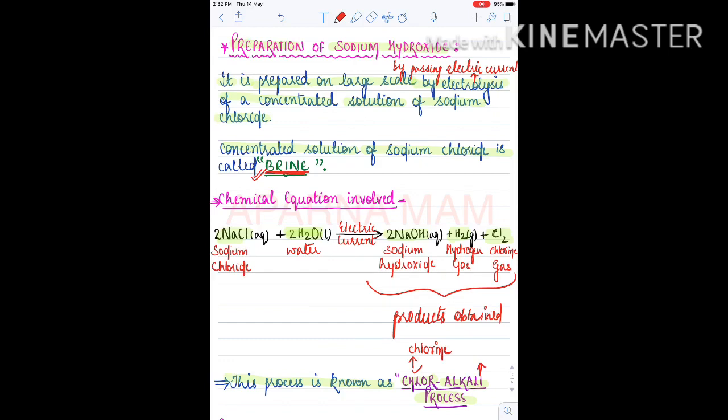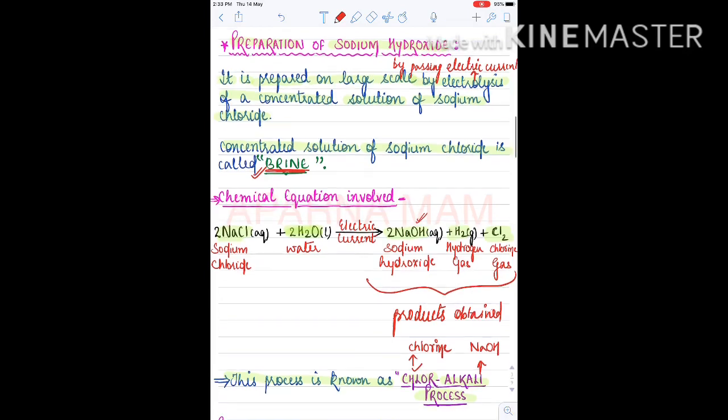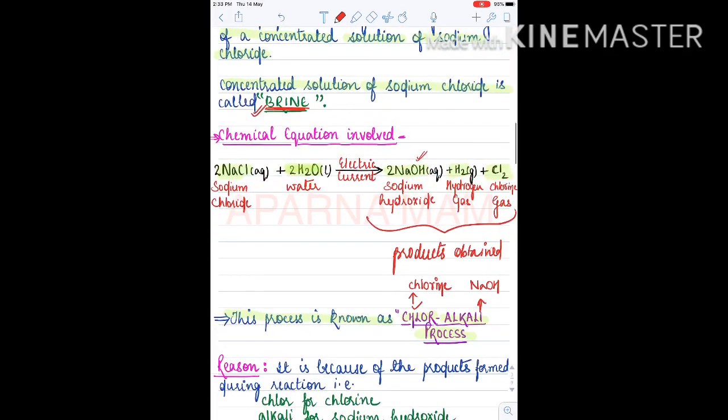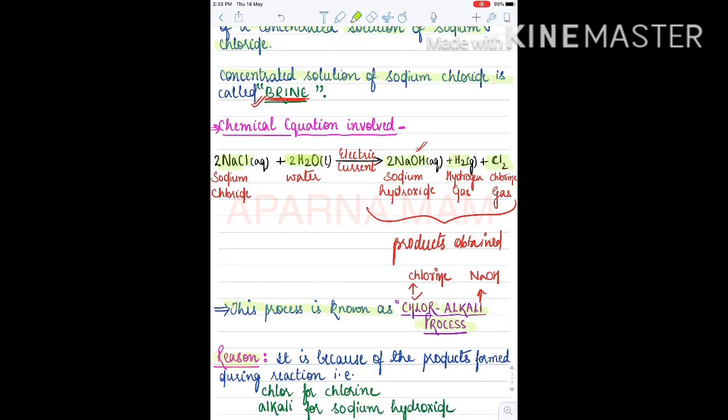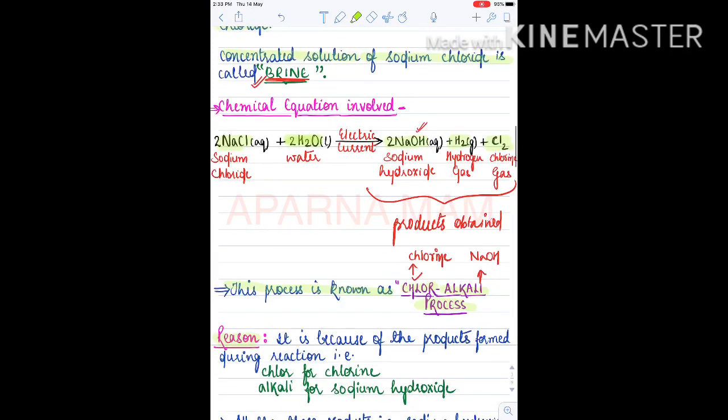Here the base is sodium hydroxide, NaOH. That's why it is known as the chlor-alkali process. It is because of the products formed during the reaction, chlor for chlorine and alkali for sodium hydroxide.